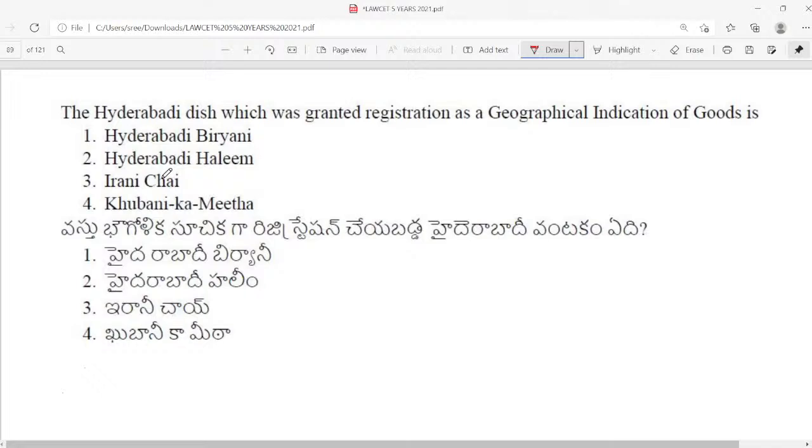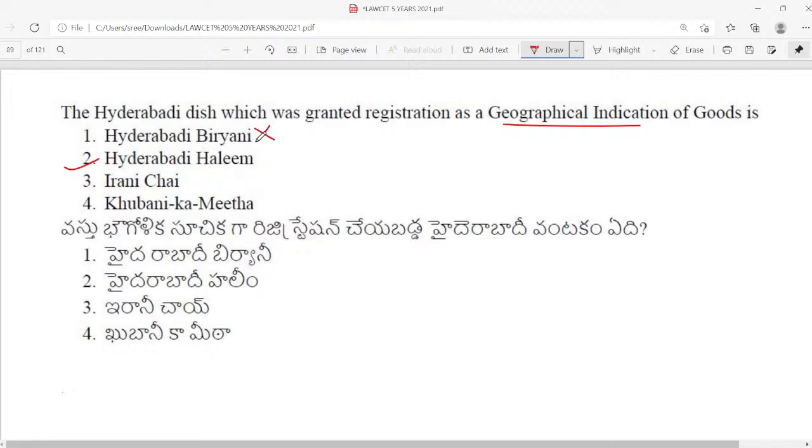So the Hyderabadi dish which was granted registration as a geographical indication of goods is... So the answer is Hyderabadi Haleem and not Hyderabadi biryani.